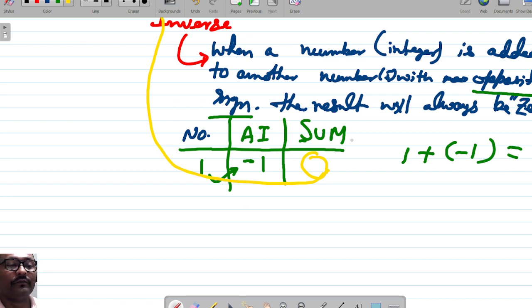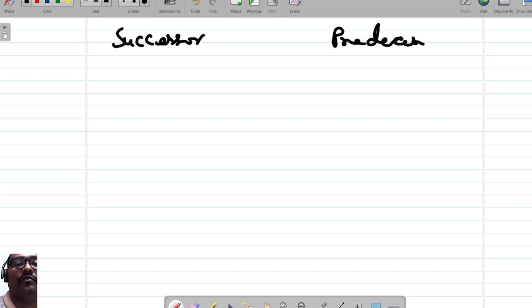Fine, friends. So let us understand the further topic. The next topic which we will discuss is properties. Before properties, I want to show the successor and predecessor. What is a successor and what is a predecessor of an integer?